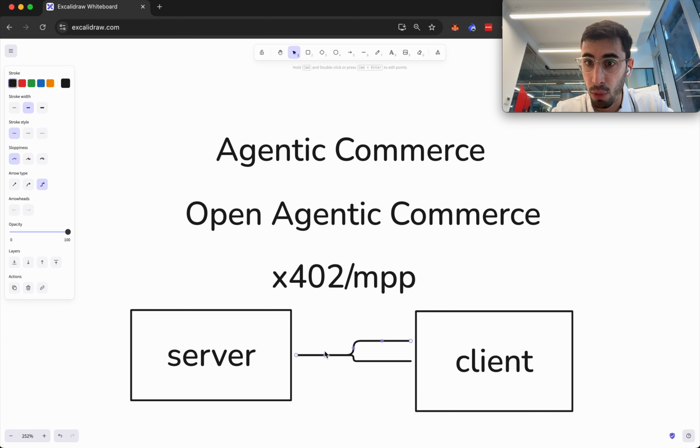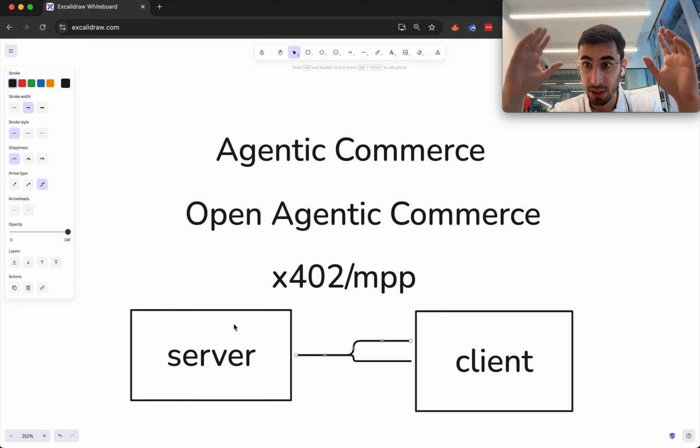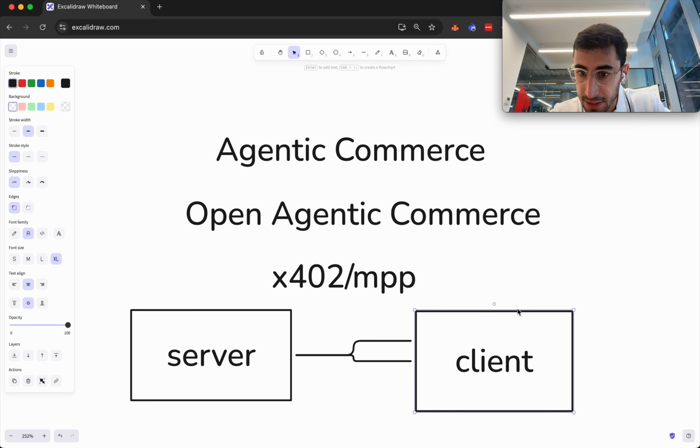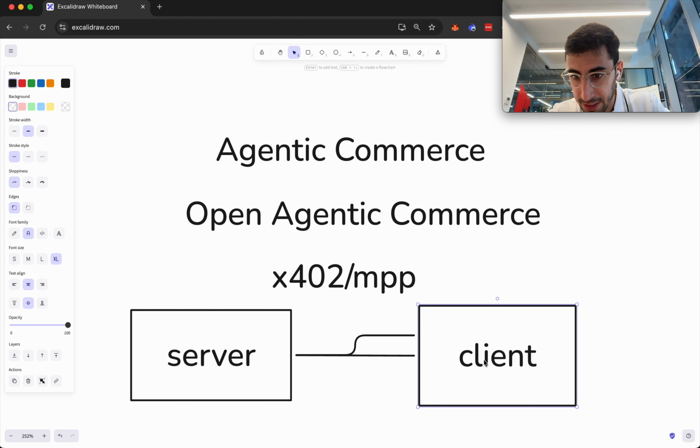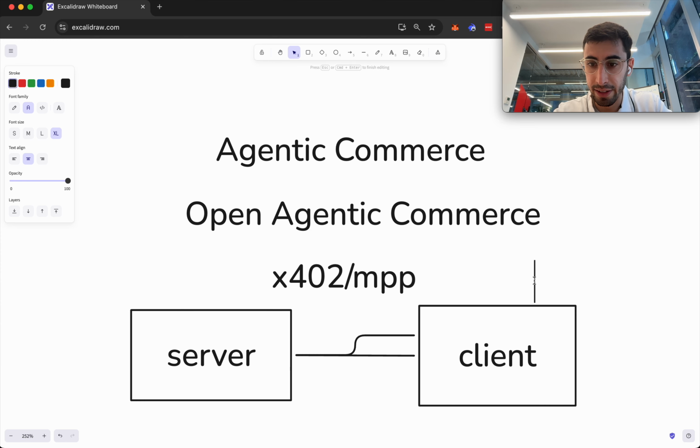And why is this open? This is open because it's through HTTP. So any server can expose their API through X402 or MPP, and that allows any client to call into that server. So it's like the open internet, open agentic commerce, same thing. This client in this case is a special client because this client has a private key, right?